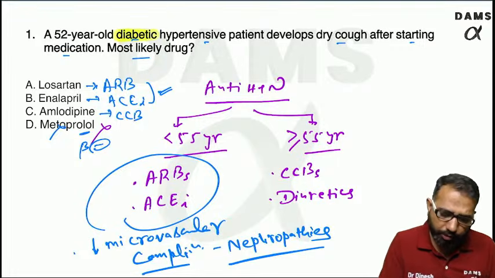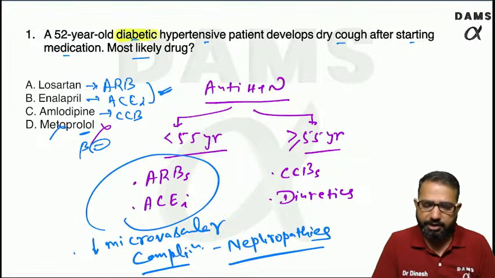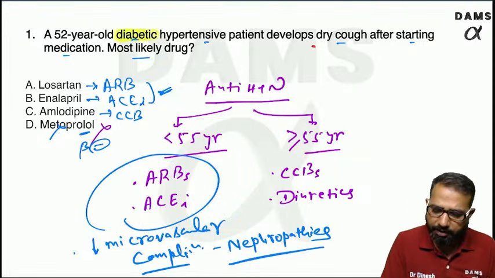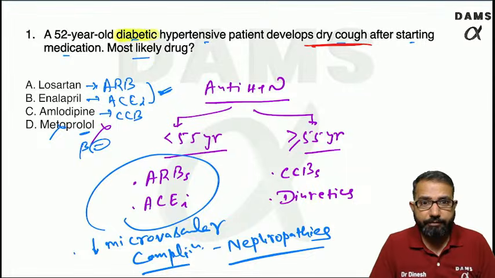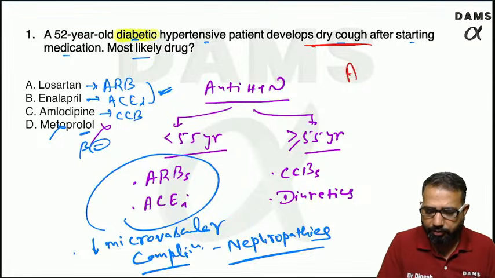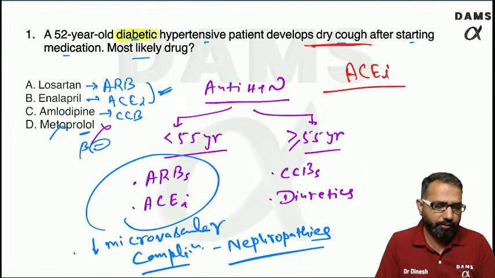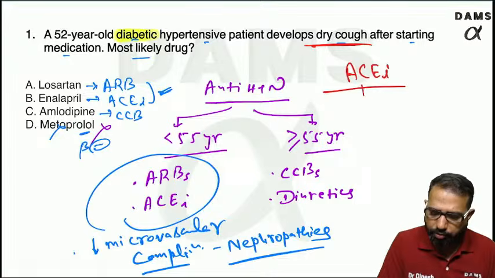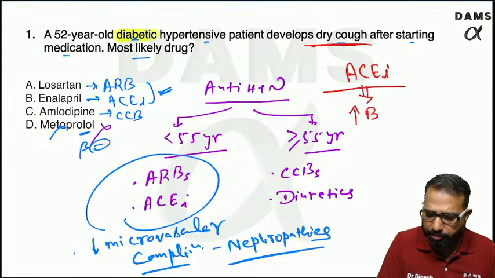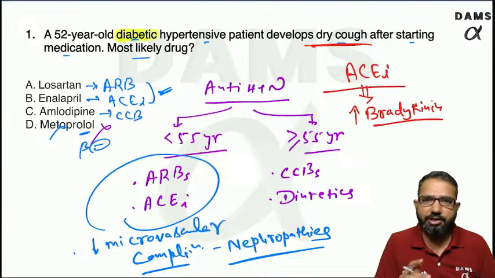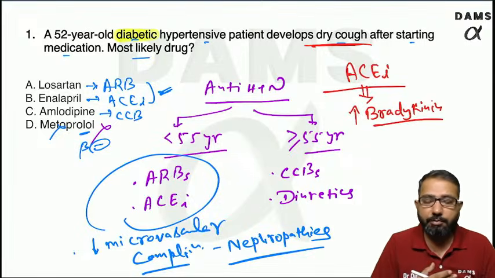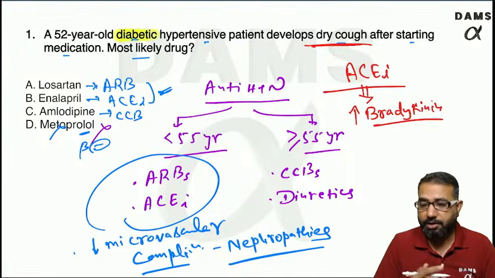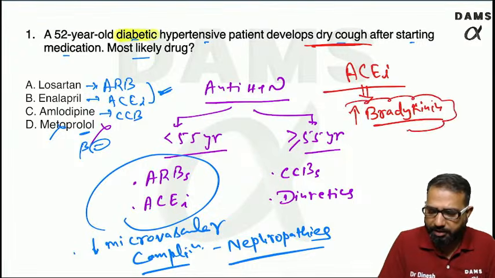So we have to start one of these. But in this patient, after starting, dry cough was there. If you give an ACE enzyme inhibitor, they inhibit the ACE enzyme. Because of this, even bradykinin metabolism will be inhibited, because ACE is one of the enzymes that metabolizes it. If you inhibit the ACE enzyme, bradykinin level will be high because bradykinin will not be metabolized. And because of increased bradykinin, there will be common side effects like dry cough.